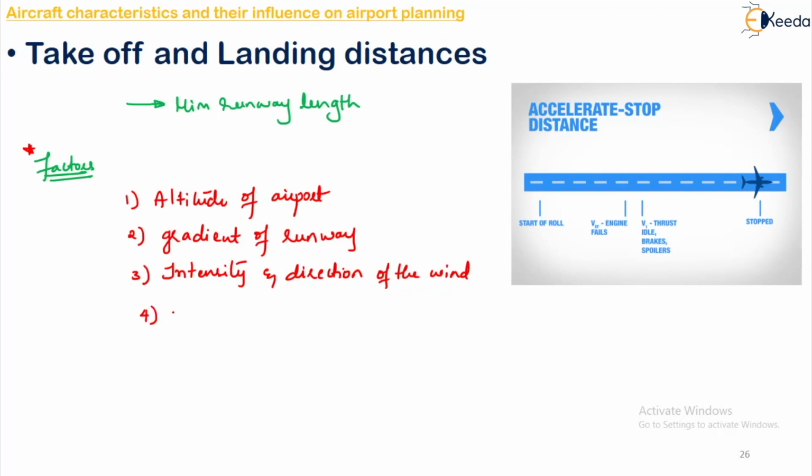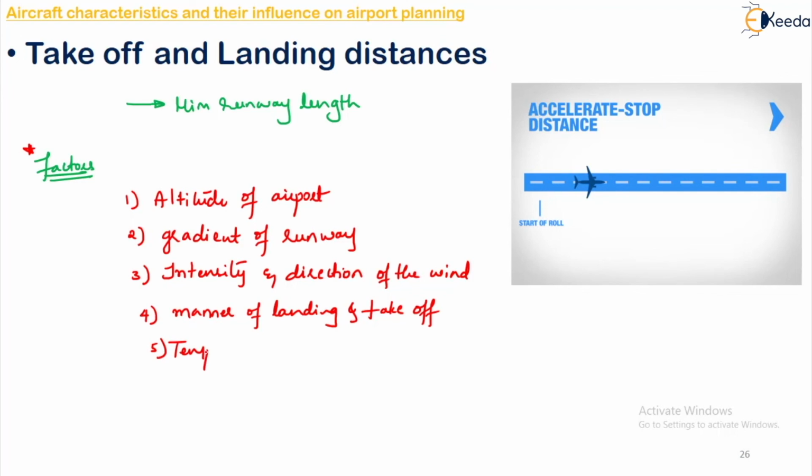Then the fourth one is the manner of landing, in what manner you are landing and taking off your aircraft. Then the temperature of that particular region, and finally the weight of your aircraft at the time of landing and takeoff will also determine the takeoff and landing distances. Okay, so this is the accelerate-stop distance. Start of roll, engine fails, thrust idle, brake, spoiler, and here it is stopped. This much if there is a failure.